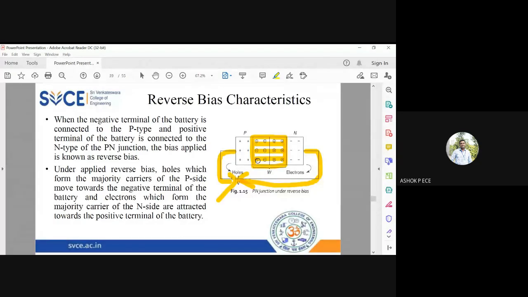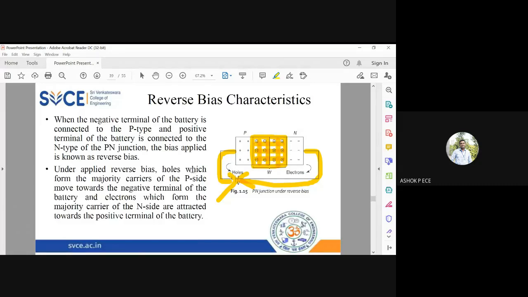Same concept here. In the depletion layer, width is very, very small in forward bias. My electrons and holes will jump and run away. And when the forward bias, I told you at one point, the depletion layer becomes zero. So it is very, very easy for electrons to run across the layer and go easily with less energy. But here you see, because of the movement of charge carriers away from the P and N layer, the depletion layer is going to grow. When the depletion layer is going to grow, it is going to be making job tough for the electrons and